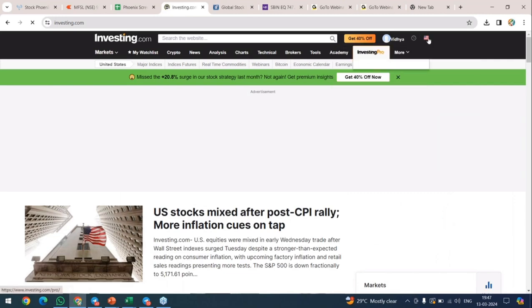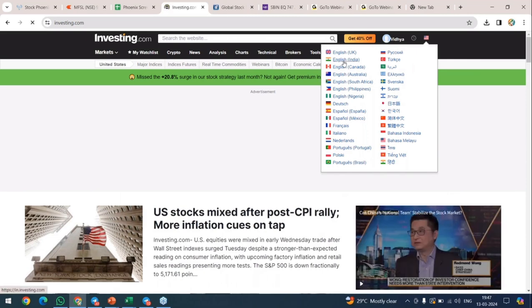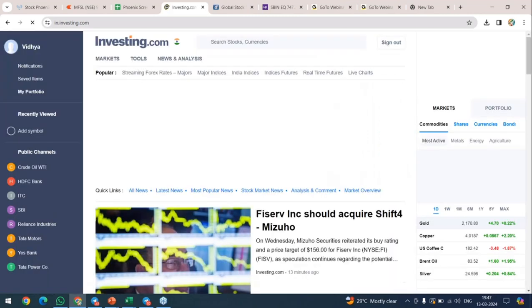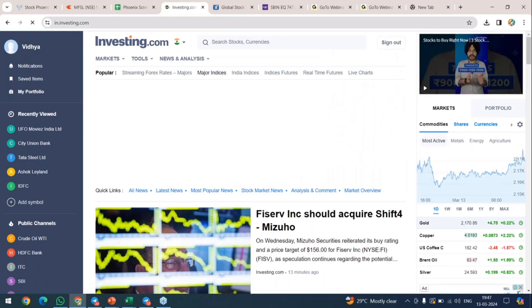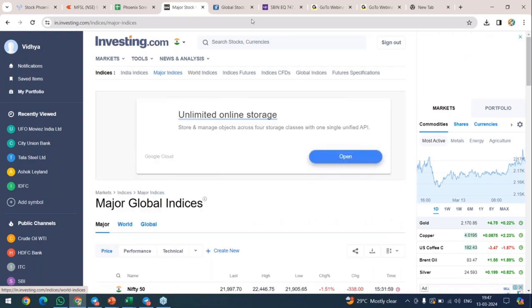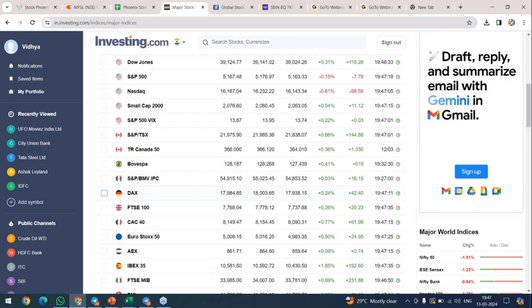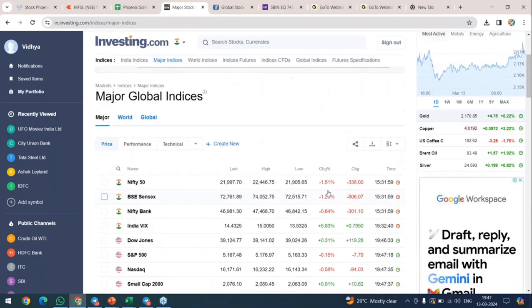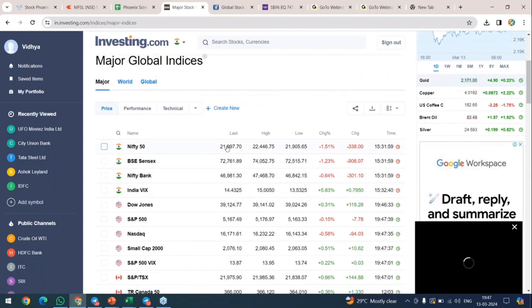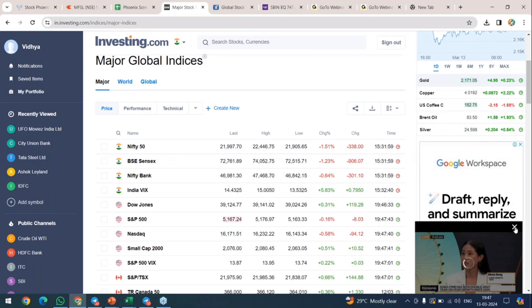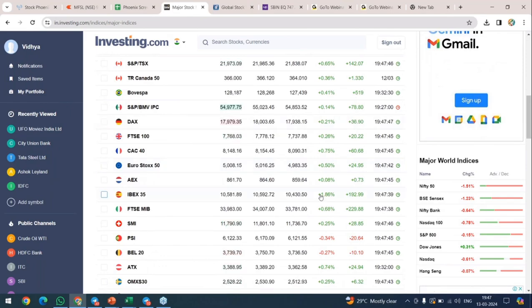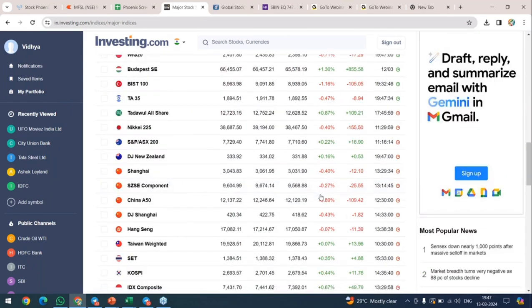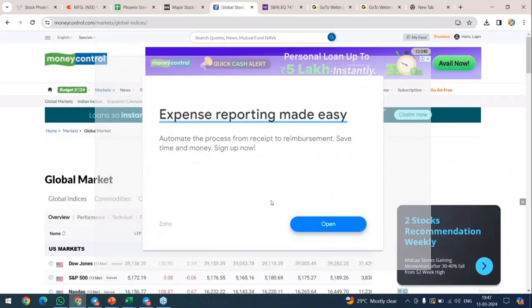Just a minute, I don't know why it is changing every time. Okay, you can see major indices available here, which is open and which is closed. The red one is closed. Our market is closed now. So red is closed and green ones are open. You can see which markets are open now. In this one also you can refer to the same.